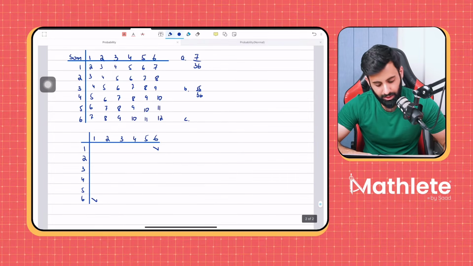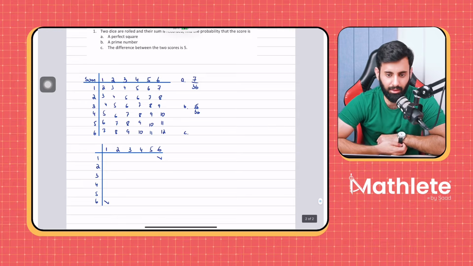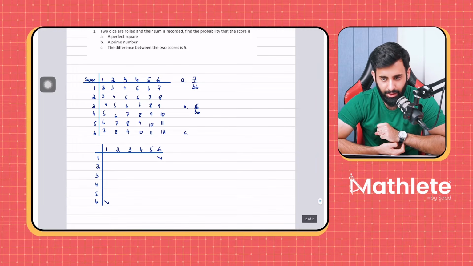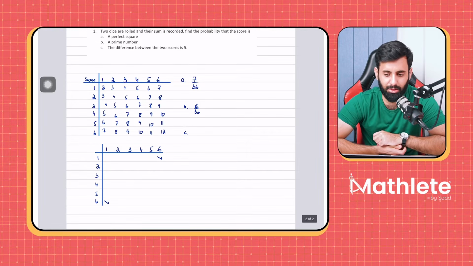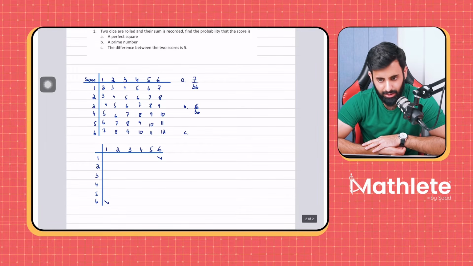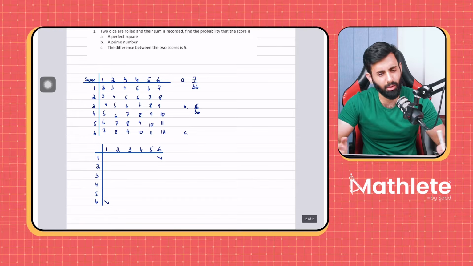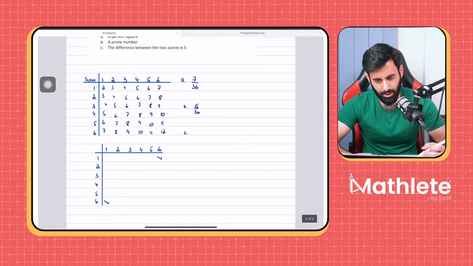7 minus 2. Okay, is that possible? In a fair die, do we have 7? We don't. We don't have 7 in a die. We have from 1 to 6. Remember, it's a cube in shape, and how many faces does a cube have? It has 6 faces. Or if you've ever played Ludo, or any other game which involves the use of dice, you would know exactly what I'm talking about.